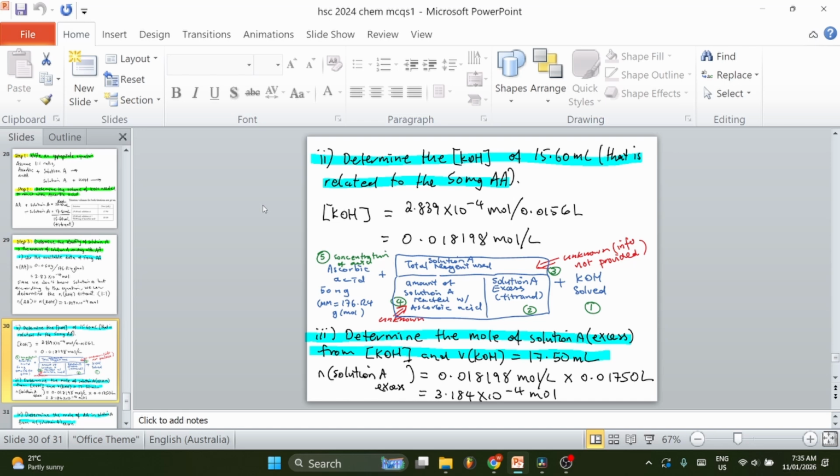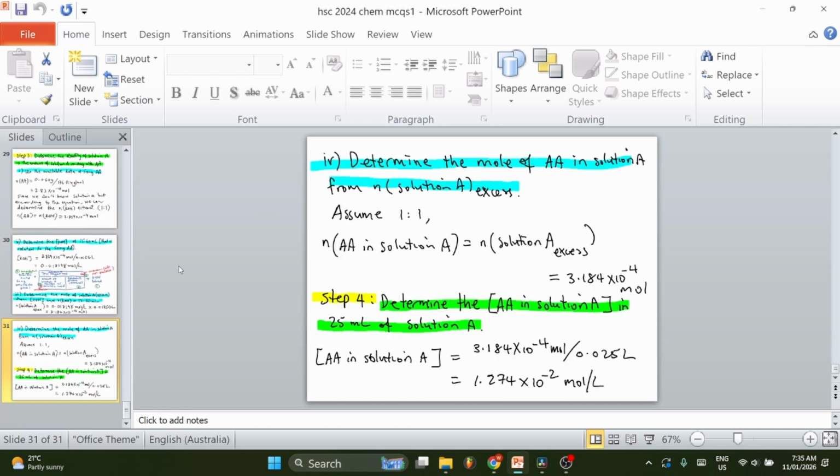We can work out the mole of solution A in excess, which works out to be 3.184 times 10 to the negative 4. Determine the mole of AA in solution A from n equals solution A excess. So again, we say that the relationship of the ascorbic acid in solution A is equal to the solution A excess due to the fact it is a 1:1 ratio, and that is the mole determined previously.